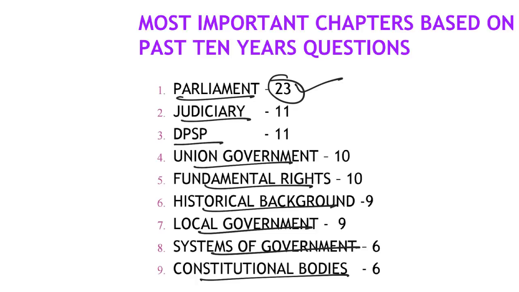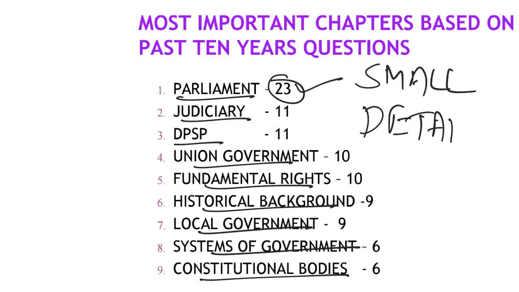Within that, are there any specific topics that we need to focus more on? Yeah, there are. As I made clear in the beginning itself, in 2018 and 2019 things have changed a bit. That doesn't mean that they are going away from the basics. That only means that they are looking at more small details. This is another key point you always have to remember when you attempt prelims, that it is the small details which win you the game. If you have studied for 1 year, everybody knows the basic simple things.